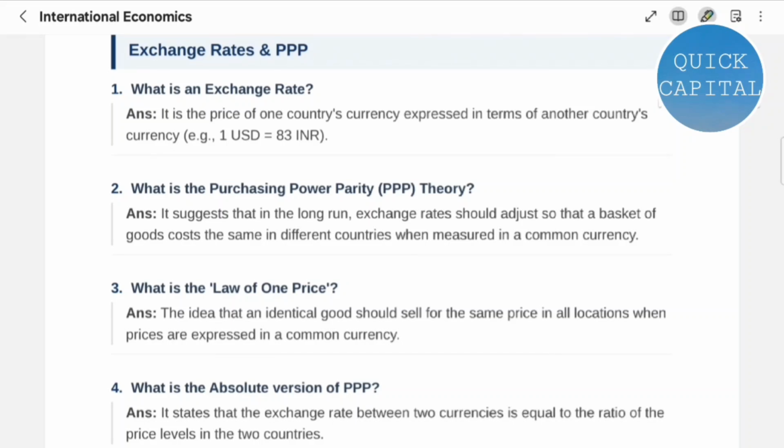Question 3. What is the law of one price? The idea that an identical good should sell for the same price in all locations when prices are expressed in common currency. Question 4. What is the absolute version of PPP?